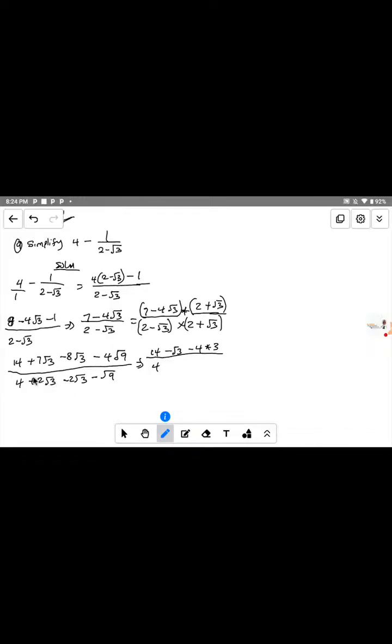So this one will cancel and become 0. Now we come to minus root 9, which is equal to 3. So we have minus 3. Root 9 is a perfect square and equals 3. This will give us 0, just like 1 minus 1 or 2 minus 2, we have 0.